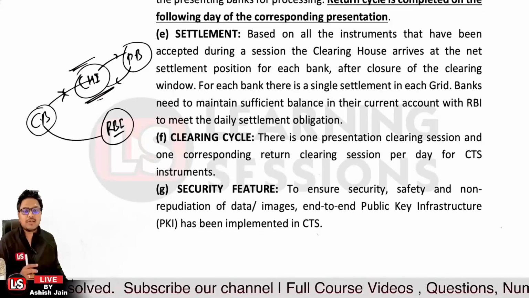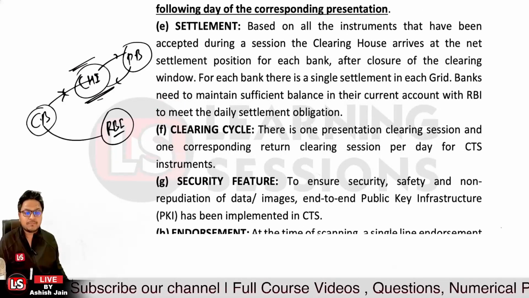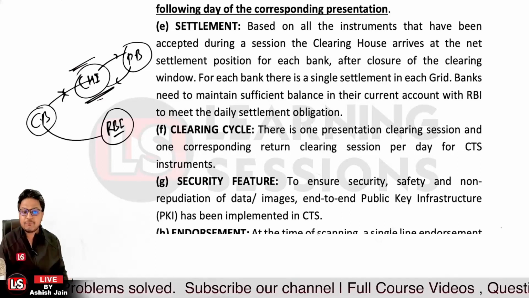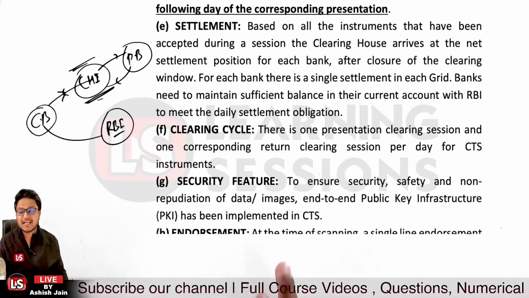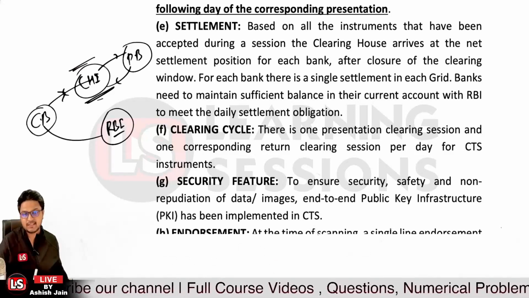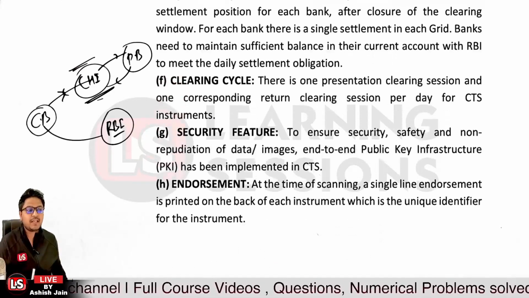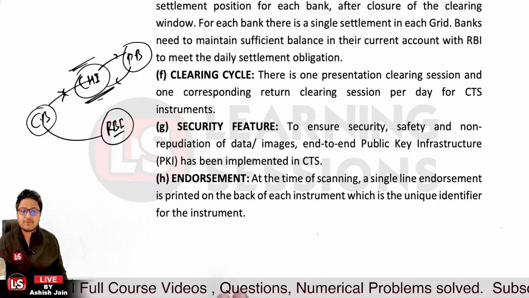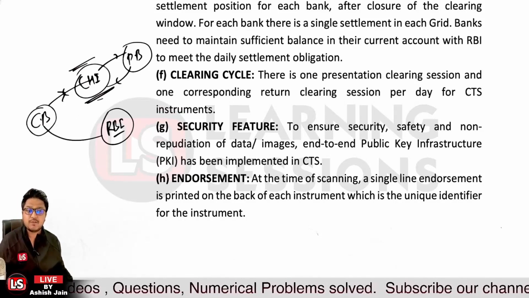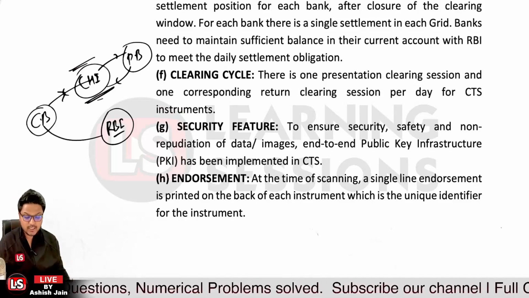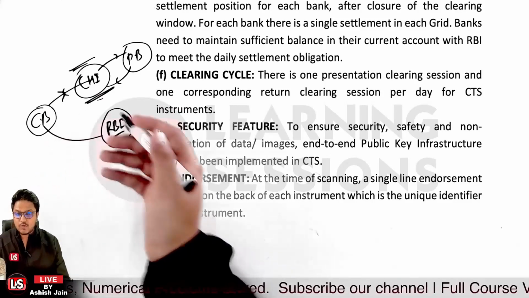Okay, then it's related to the security feature. Because we are dealing with financial data, the PKI system, that is the public key infrastructure, has been implemented in CTS. Further it's related to endorsement. At the time of scanning, a single line endorsement is printed on the back of each instrument with a unique identifier for the instrument. Now this instrument is to be endorsed.